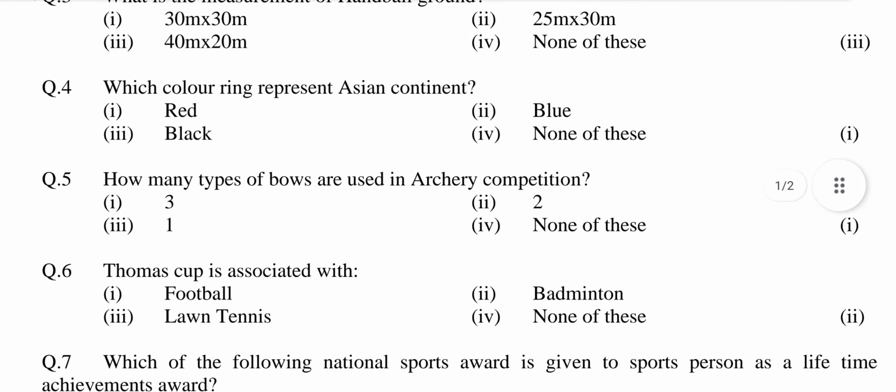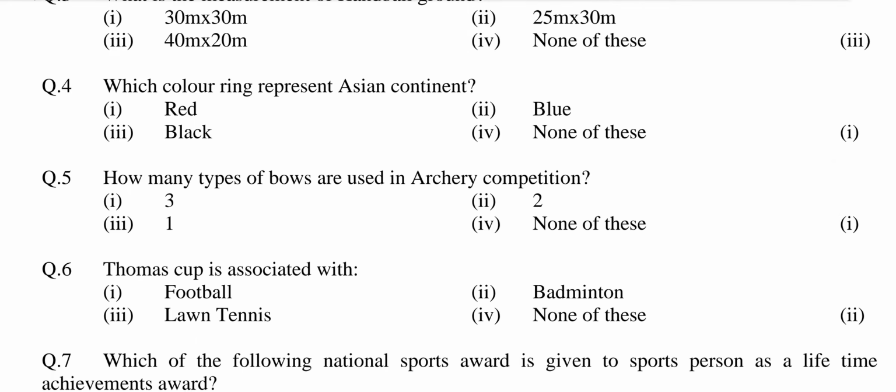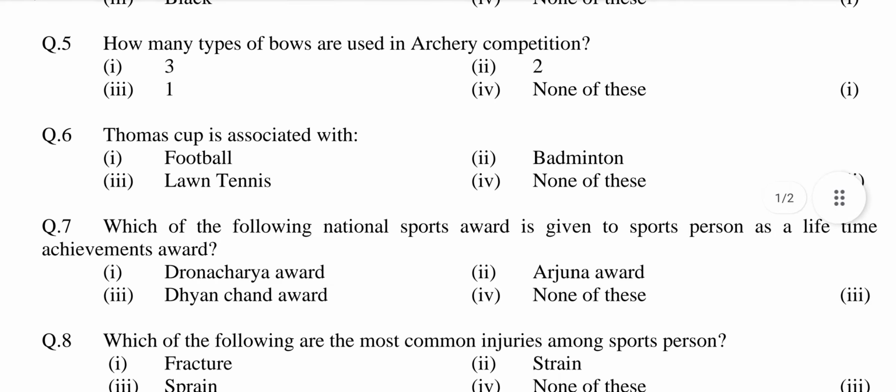Question number 4. Which color represents Asian continent? Option first, red. Second, blue. Third, black. Fourth, none of these. Answer is option fourth, none of these. Question number 5. How many types of bows are used in archery competitions? Option first, 3. Second, 2. Third, 1. Fourth, none of these. Answer is option first, 3.